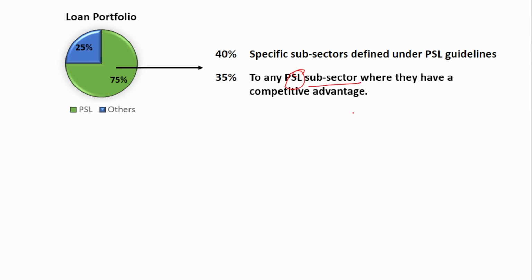That is their wish. Whichever has a competitive advantage, which means that if the small finance bank thinks that if I give it to this priority sector lending part, then I might earn more income, I might earn more interest, then they can give it. It is up to their wish. Okay, so for 40% there is a sub-target, but for the remaining 35%, it is the small finance bank's wish. They can lend to whichever sector they want under the priority sector lending.